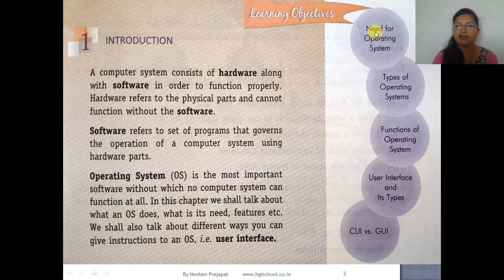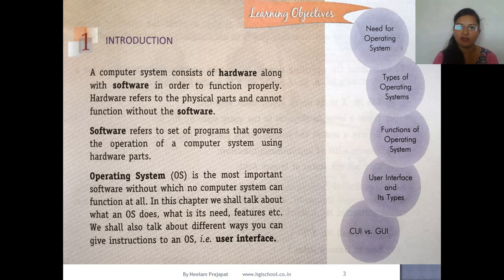Here we will learn about the need for an operating system, the types of operating system, their functions, user interface and its types, CUI versus GUI. A computer system consists of hardware along with software. You know very well a computer is a combination of both, and we need both to function properly.